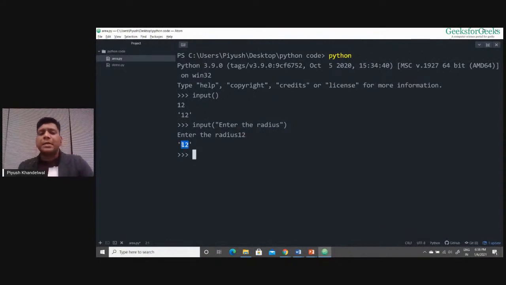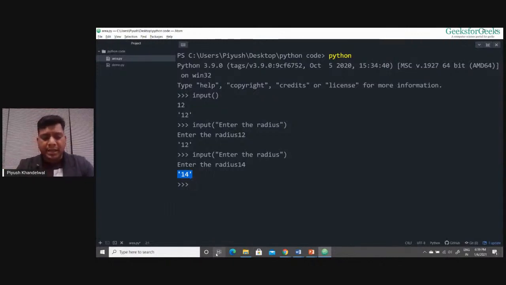So whenever you give some input from this console, the command prompt, it is treated as a string, right? Again, if I input some value, it will be treated as a string. The problem is I want the user to enter numbers. The user is entering a number, but this input function is treating it as a string only.